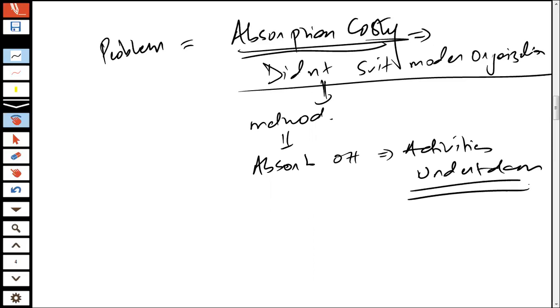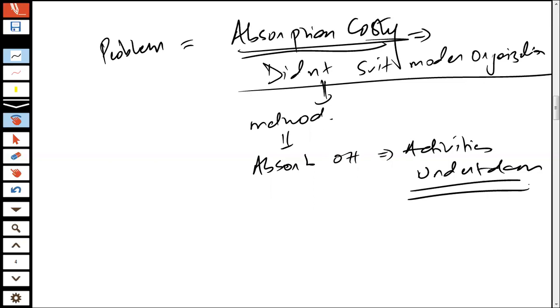So what modern day organizations found was that something was wrong with their pricing and their costing while using absorption costing. The major reason is that absorption costing didn't adjust to the modern day environment, and as a result the costing was wrong, and hence the pricing was wrong. If the costing was wrong, the pricing was wrong, and ultimately you ended up losing out to your competition, losing your competitive position.